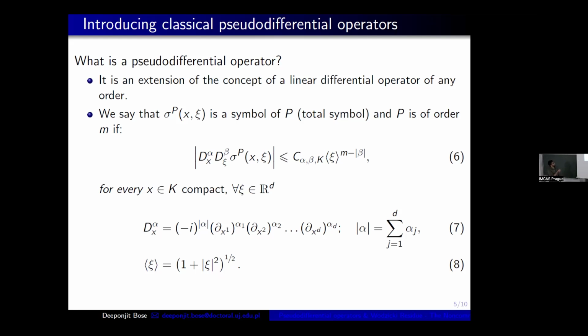For any D_x and D_xi acting on this sigma_P, where D_x is basically this, because I am plugging minus i into the del x, because for every i del x we are getting xi. So for simplicity I have inserted minus i into the operator del x. I have redefined this: D_x^alpha is basically minus i to the power of the sum of all alpha, multiplied by the derivatives. This is the generalized differential operator in any dimensions.